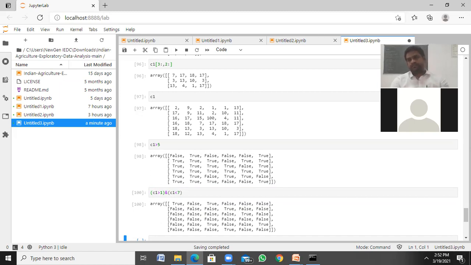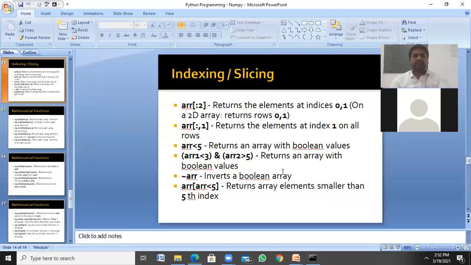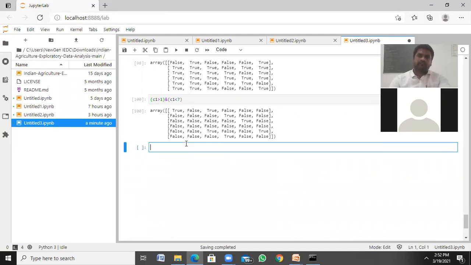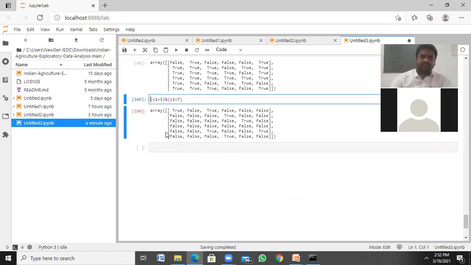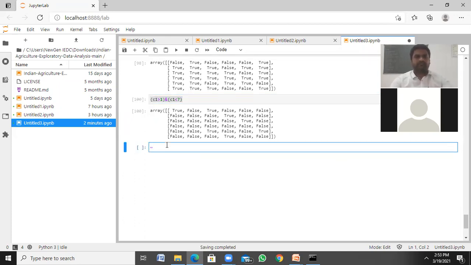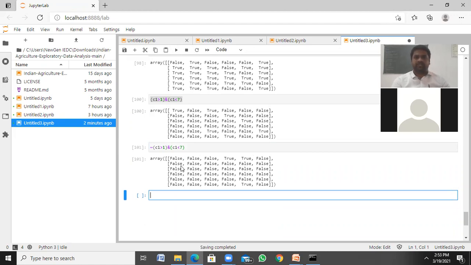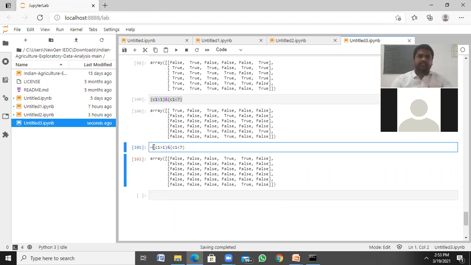Okay, in between the range. If I want to swap, let's say, the same thing, I'm copying here. One second. If I want to present a negation, it's simple. What happened? Whatever is true becomes false, whatever is false becomes true. See here, true becomes false, false becomes true. No, only the truths have become false. One second.